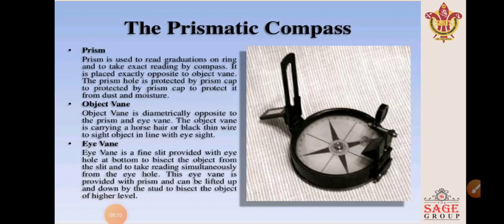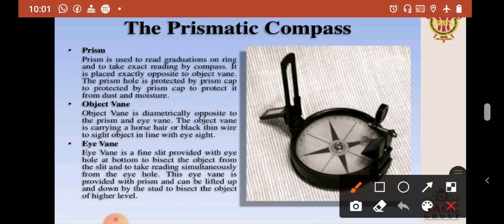Next is the prism. The prism is used to read the graduation on the ring and to take the exact reading by the compass. It is placed exactly opposite to the object vane. This is the prism. The prism hole is protected by a prism cap to protect it from dust and moisture.